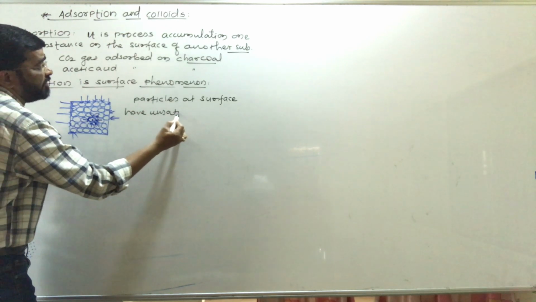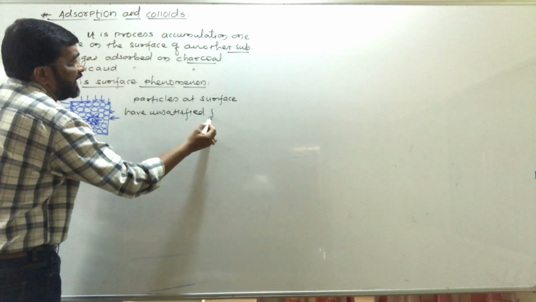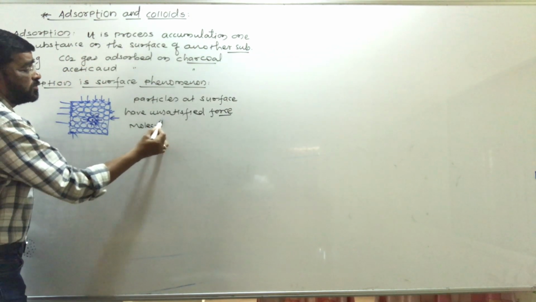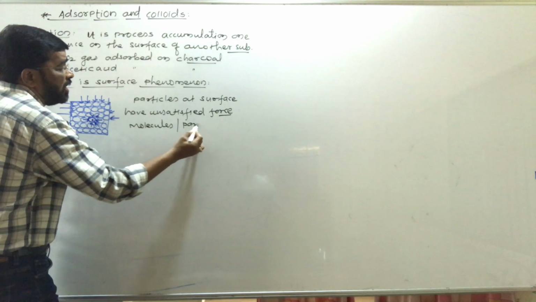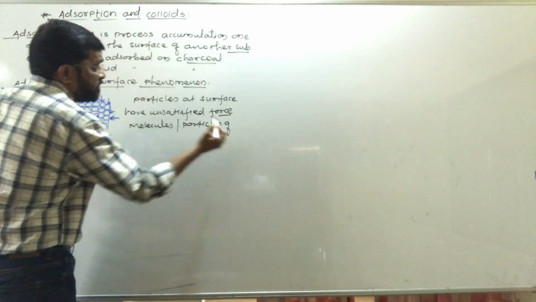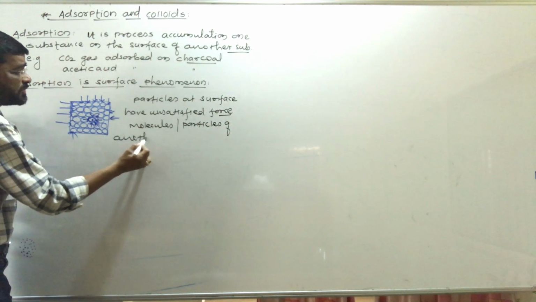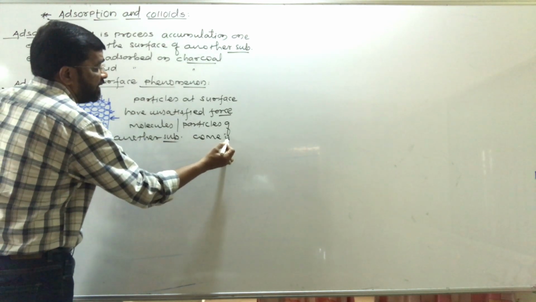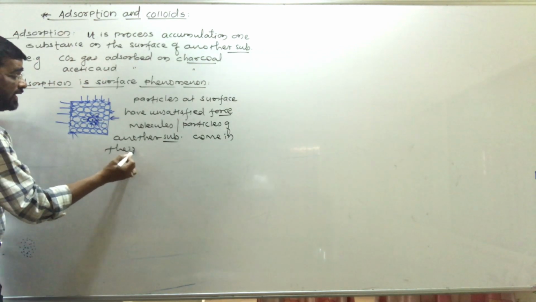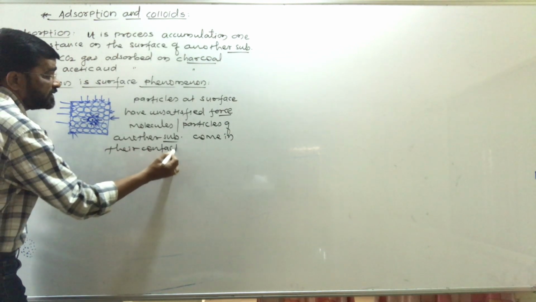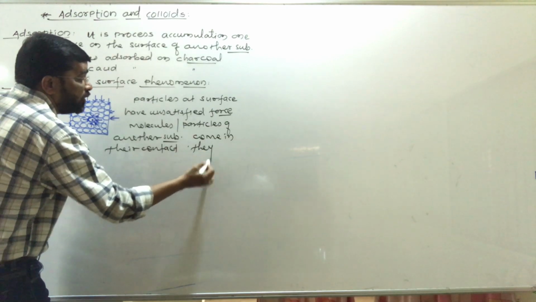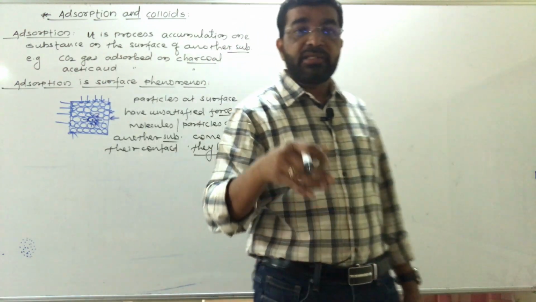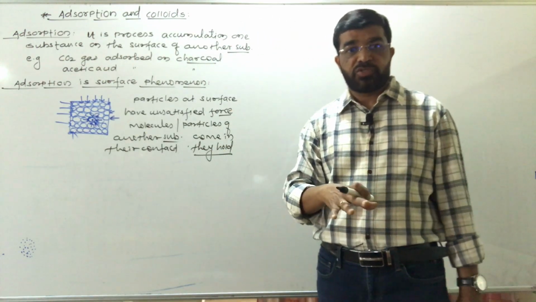Therefore when molecules or particles of another substance come in contact with them, they hold those particles on their surface and the adsorption process takes place.